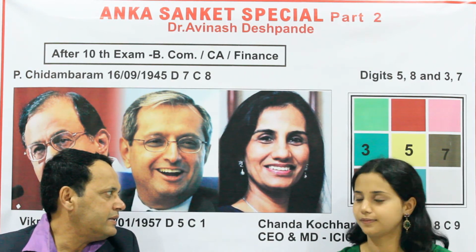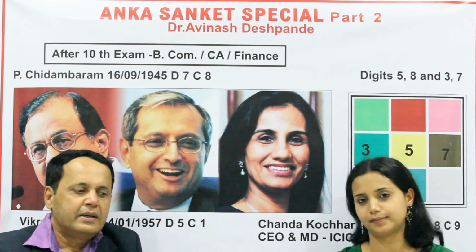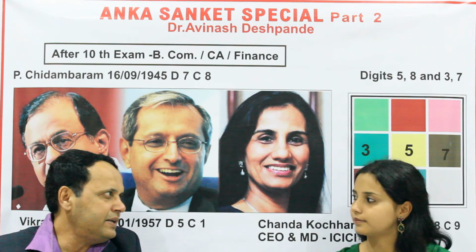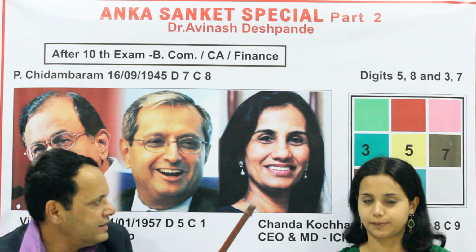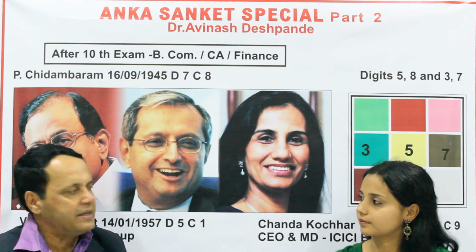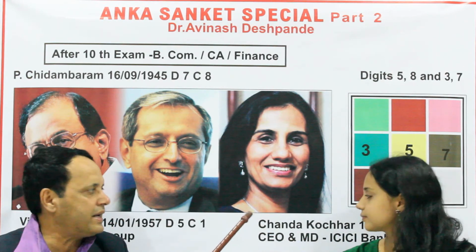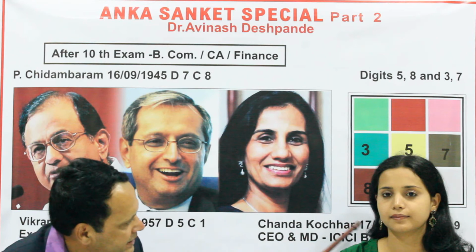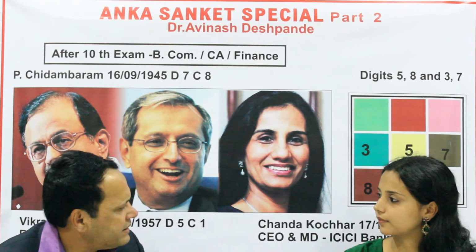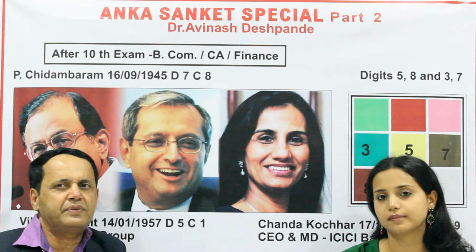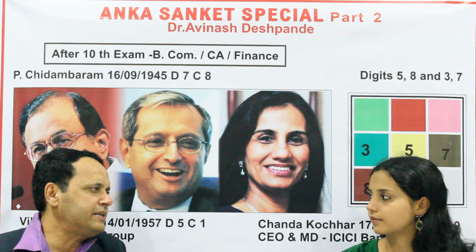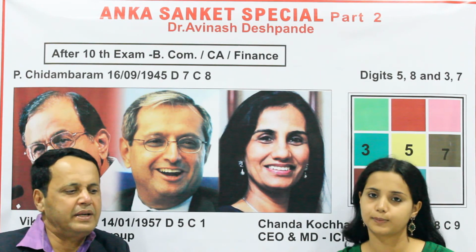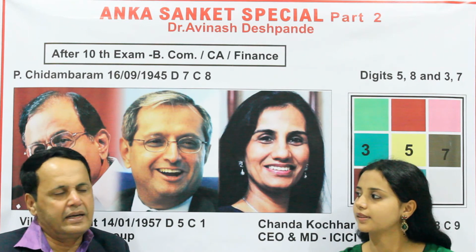She is the CEO and MD of ICICI Bank. And when ICICI Bank was new, naturally Amitabh Bachchan was required to get fame for that. But when she took over, her birth date being the 17th, 1 plus 7 makes 8, so 8 is already there as a driver in her chart. And again, what we see is the number 6 is there, that is why she could get fame to that bank particularly. So number 8, number 7 and 6, these are the digits which she has. That is why she got a very good name for ICICI Bank, and she is at that top position.